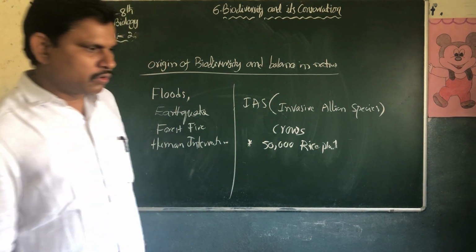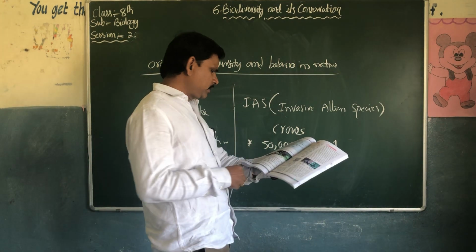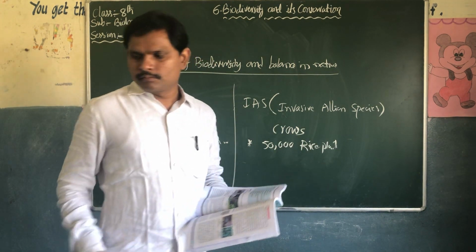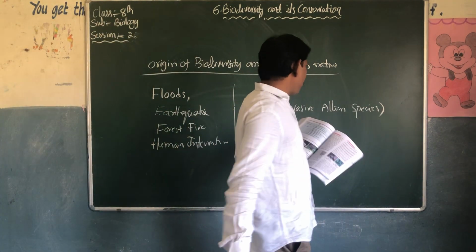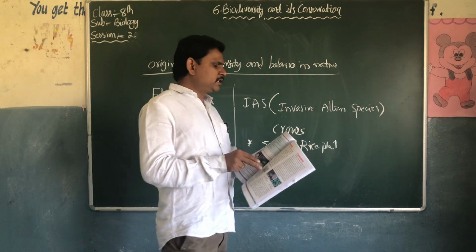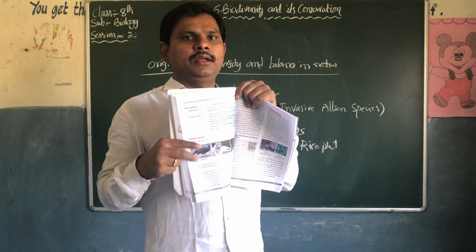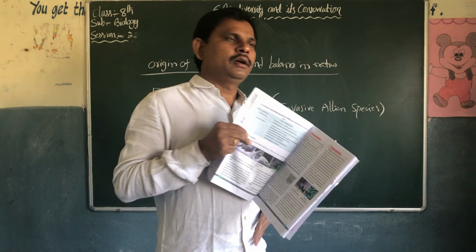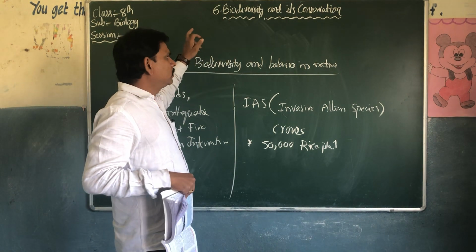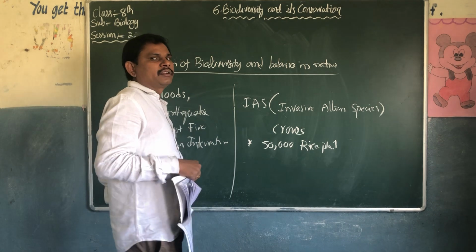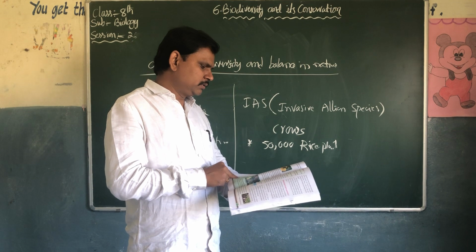So today's homework: you have to write from the textbook, page number 90, table 1, let us observe the following table of different endangered species. And you have to write what is WWF, IUCN, and Red Data Book. So this is about today's homework.